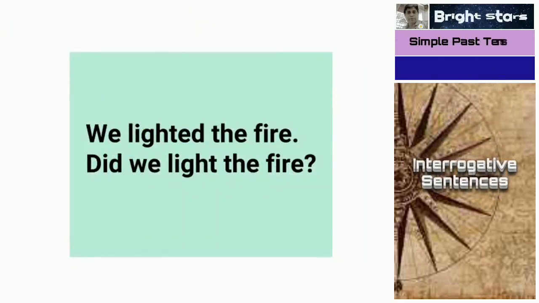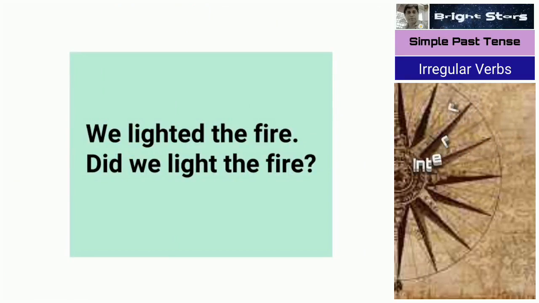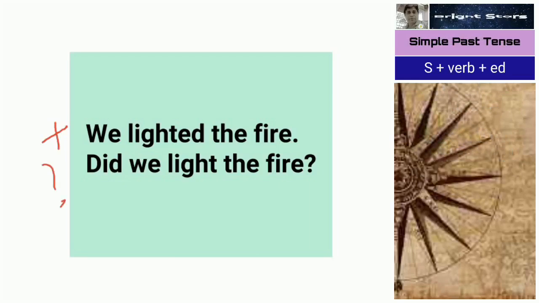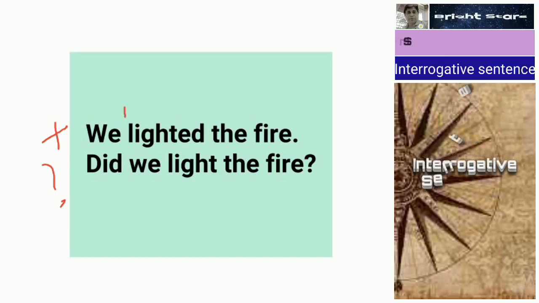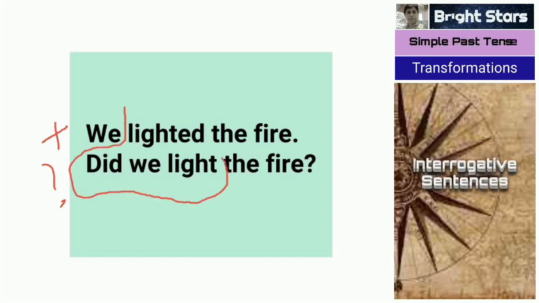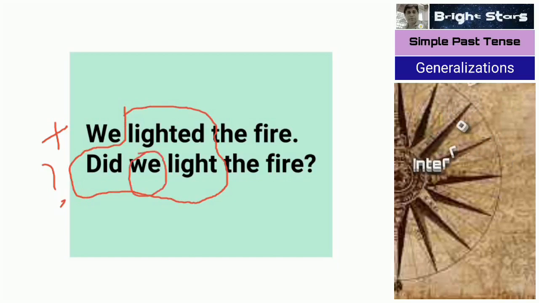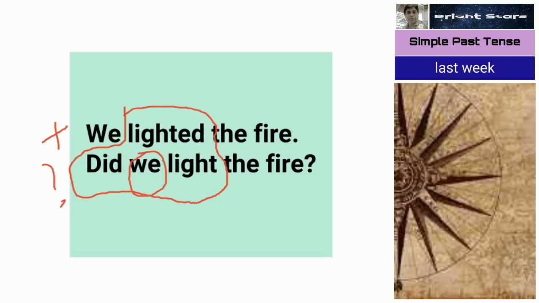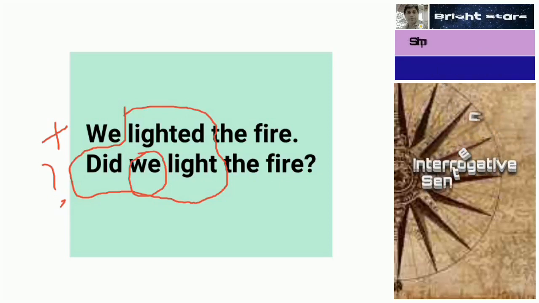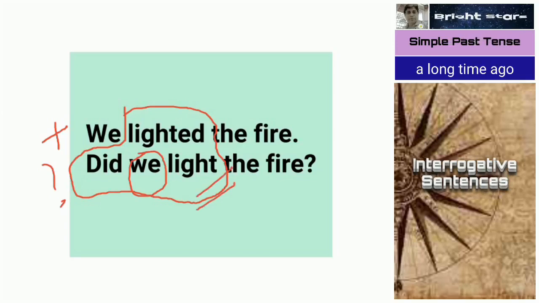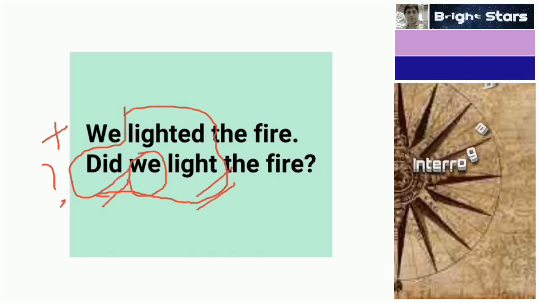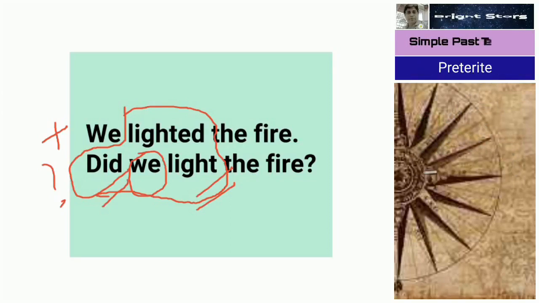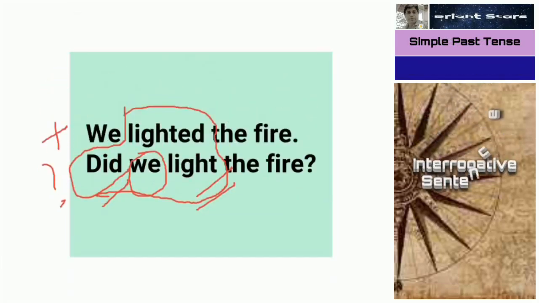Questions and answers. You see here, this is a statement, a positive sentence. This is a question. He lighted the fire. Did he light the fire? Here see, lighted becomes did he light. You must not forget that the subject we have to add in between the helping verb and the main verb. So lighted becomes did he light. Here the ed we have removed again, because D is there in did. That's why we don't add ed once again. And at the end we give a question mark also.